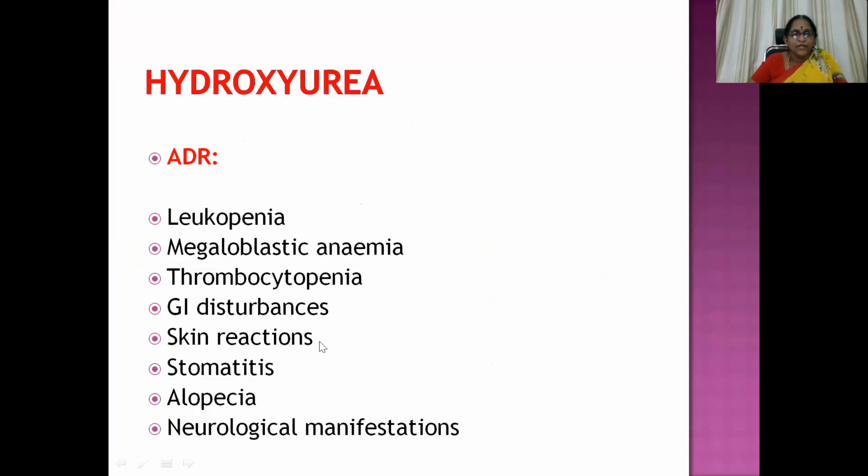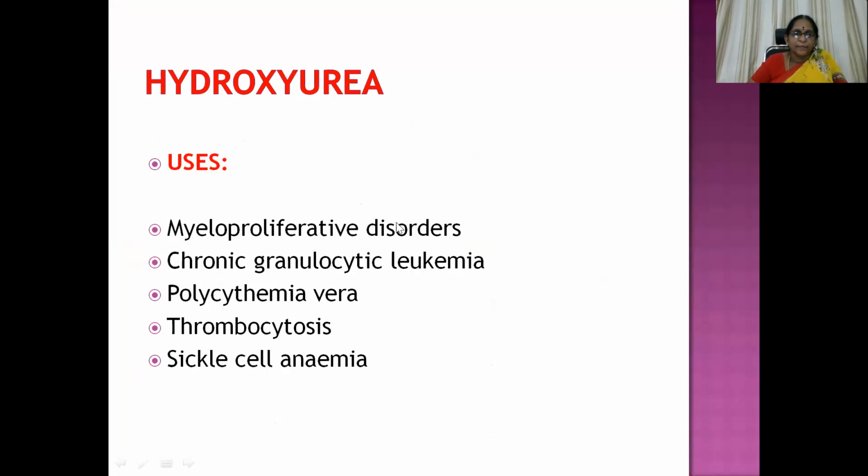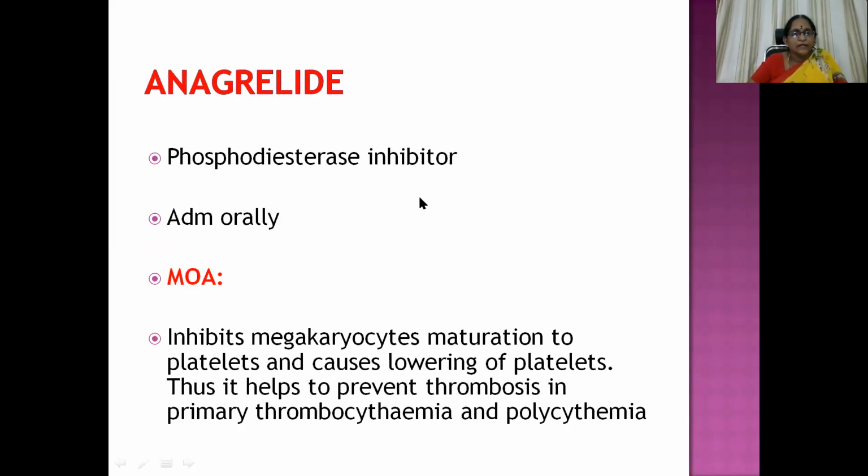So the same thing that we have discussed: leukopenia, megaloblastic anemia, myelosuppression. And general manifestations like GI disturbances, skin reactions, stomatitis, alopecia, and neurological manifestations. Used in the management of myeloproliferative disorders, chronic granulocytic leukemia, polycythemia vera, thrombocytosis, and sickle cell anemia. Then comes anagrelide, which is a phosphodiesterase inhibitor, administered orally.